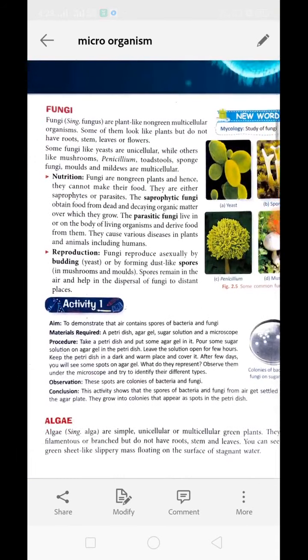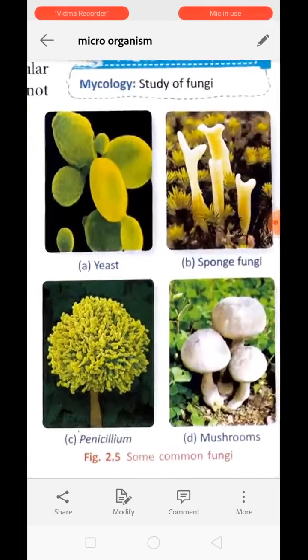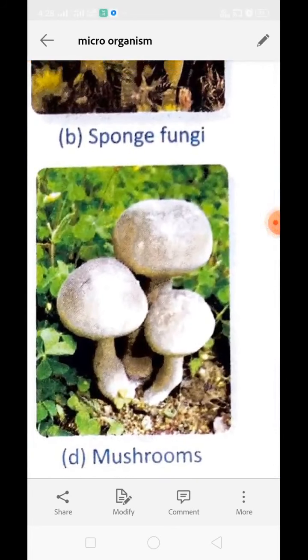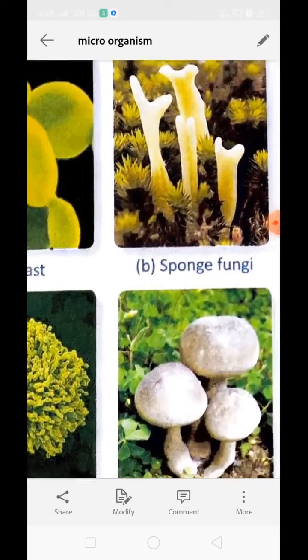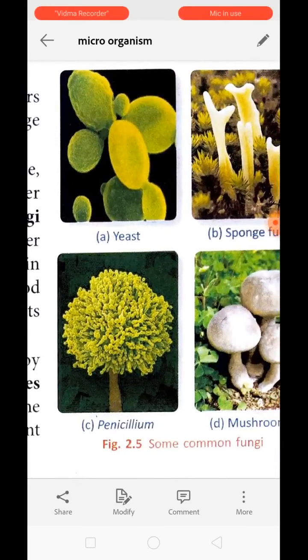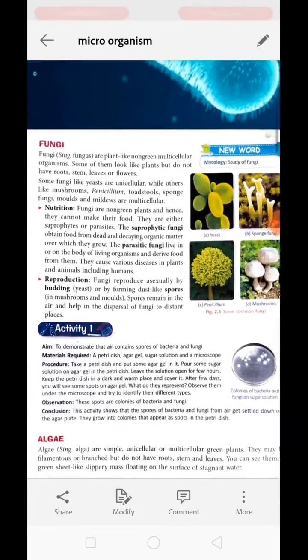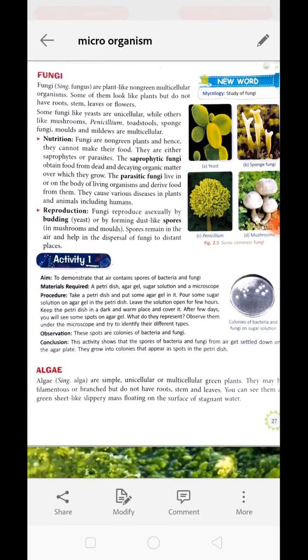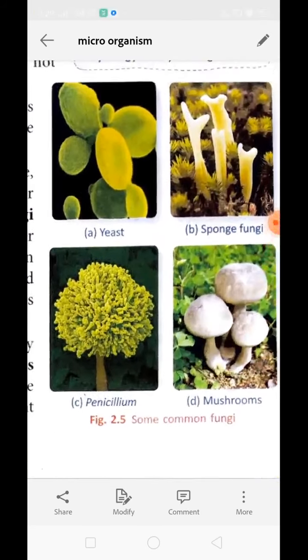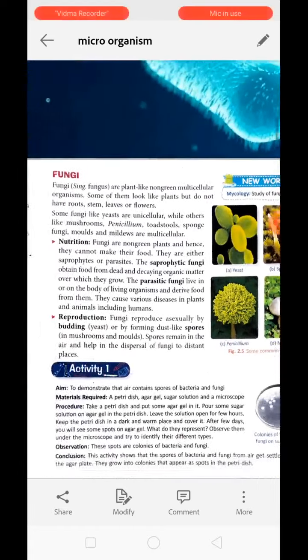Alright, next is fungus. These are some pictures of fungus. See over here, a very well known structure called mushroom, that we have eaten plenty of times. Sponge, fungi, yeast and penicillium are all fungus. Fungus are non-green plant-like structures. They are non-green because they lack chlorophyll. Even though they are plant-like, they do not have leaves, roots, stem, fruit or flower, just like a plant.